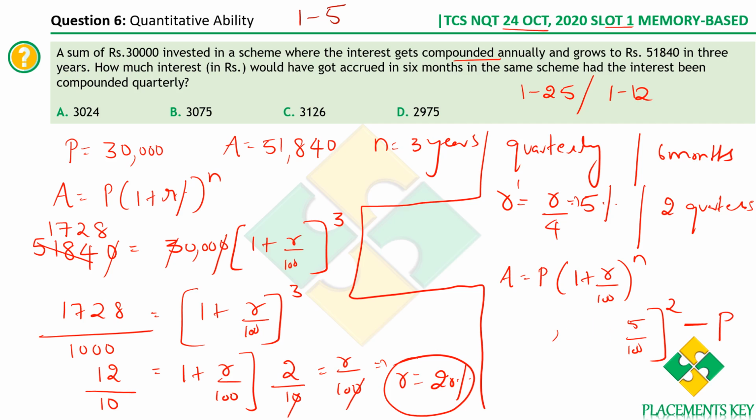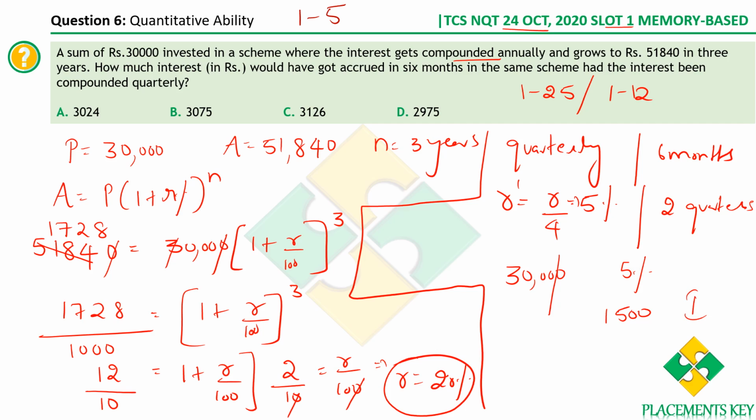But I would rather not prefer going about this method. What I'll do, I'll use a simple logic. What is compound interest? It is interest on previous year's interest plus the actual interest. Let me show you what I mean by that. See what happens in the first quarter. 30,000 is the principal, right? So we know the interest is only 5%. So what is 5% of it? 10% of it is 3,000 and 5% will become 1,500. So in the first quarter, the interest that is accrued is 1,500.